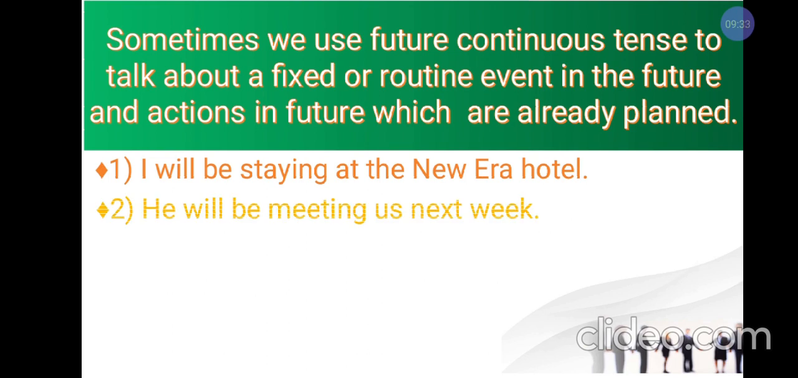Let us see one more example. He will be meeting us next week. You can see the fixed arrangement or a future point that he will be meeting us next week. This is a plan to be taking place in the coming week. So we have used future continuous tense with it. So in these examples, we have seen that future continuous tense is a combination of a future plan and an ongoing process. Now we will do its revision.